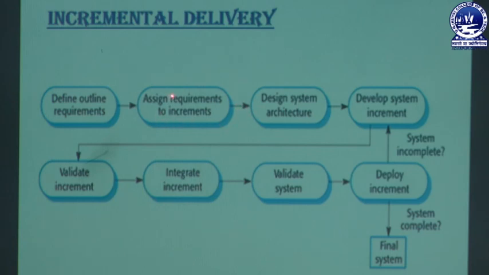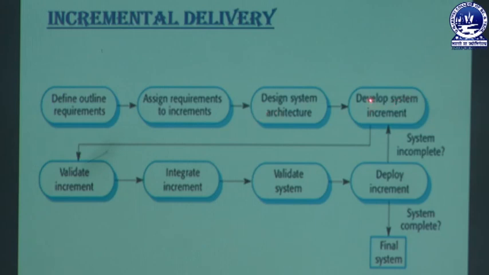Obviously after completion of requirements, we are going to design the system architecture. And after the system architecture has been designed, we need to develop or implement the system. So here we have some increments, and those increments have already been prioritized. Then we have to take the first prioritized increment.